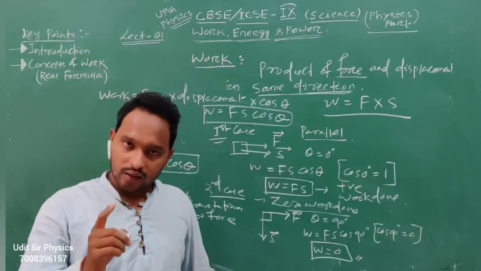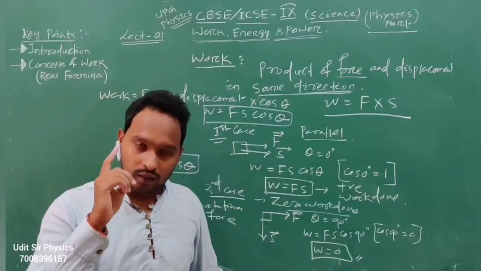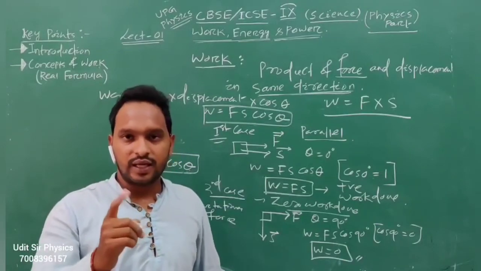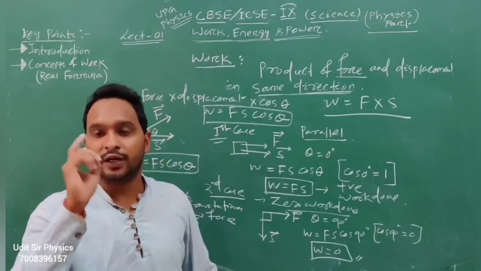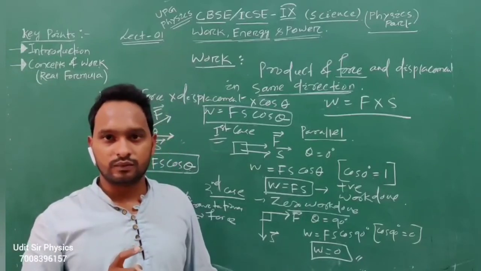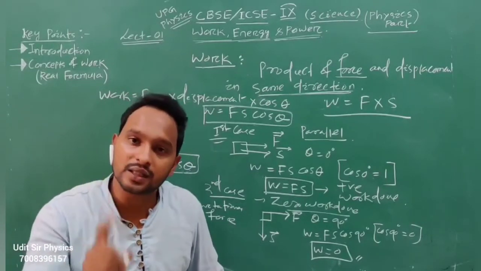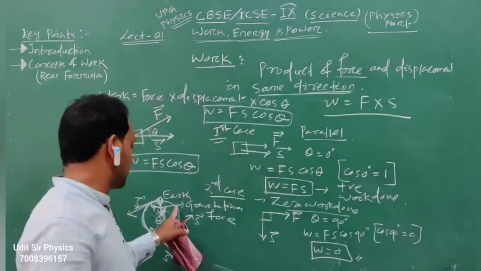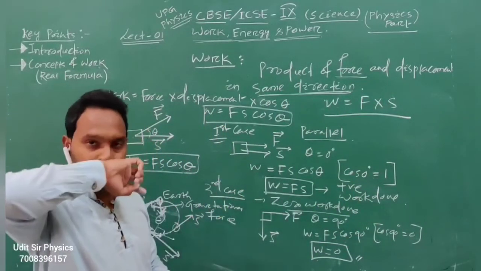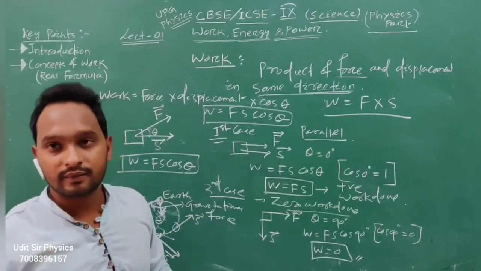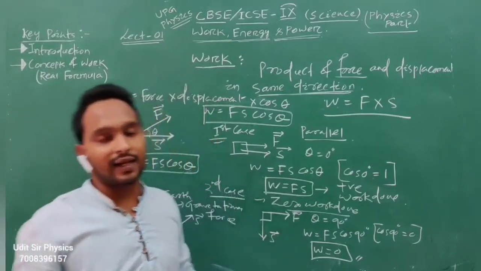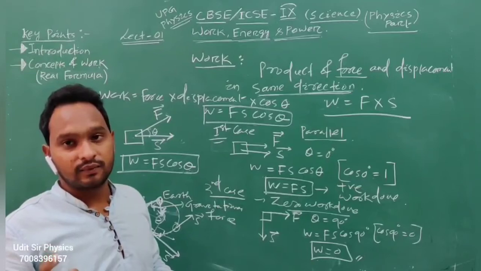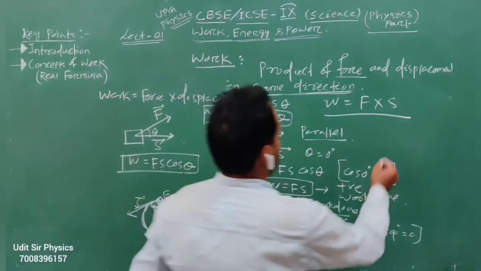Here you have to keep in mind, at each point the work done is 0. That's W equals Fs cos 90. This is the most important original concept. Always 90 degrees.